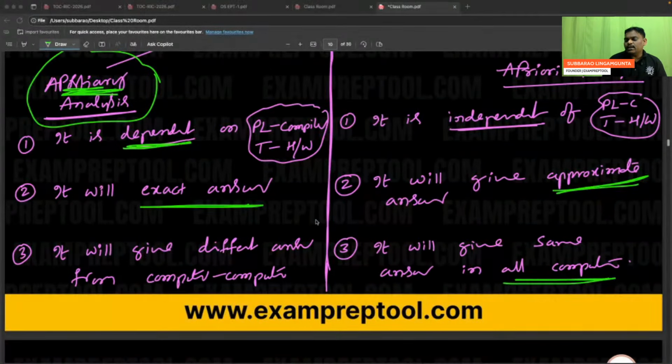So what I mean to say is, posterior analysis says that only if a supercomputer is there will the program be faster. But priori analysis says that if you have a super brain, then also your program is faster. Priori analysis says the brain is the reason; posterior analysis says the Mac is the reason why my program is faster. So the total software industry follows priori analysis.